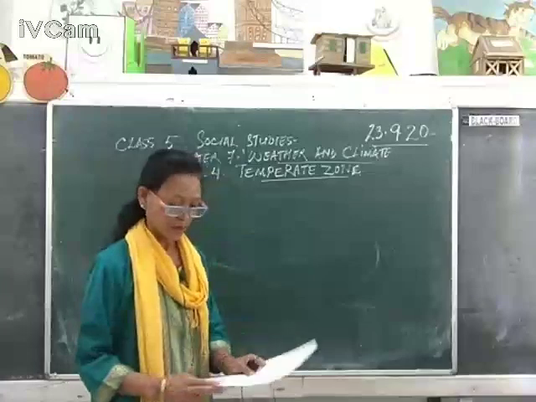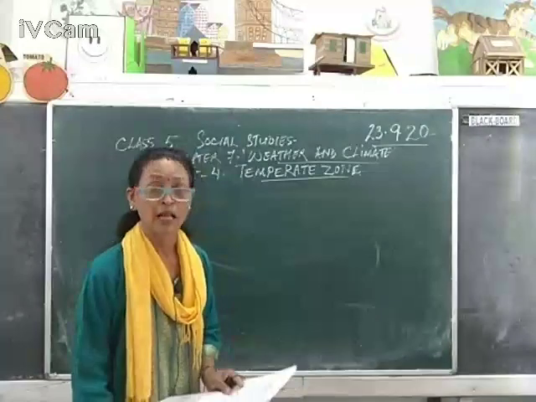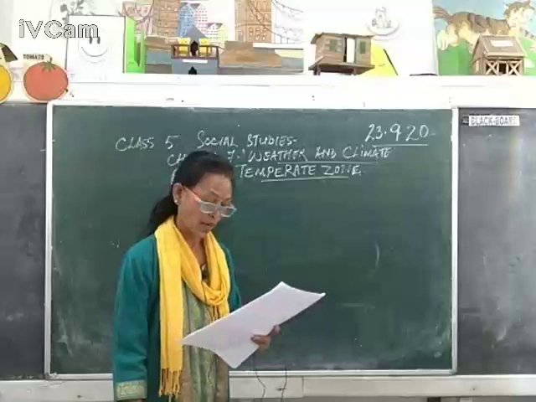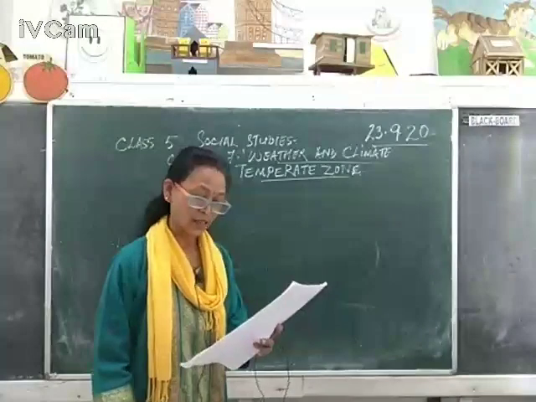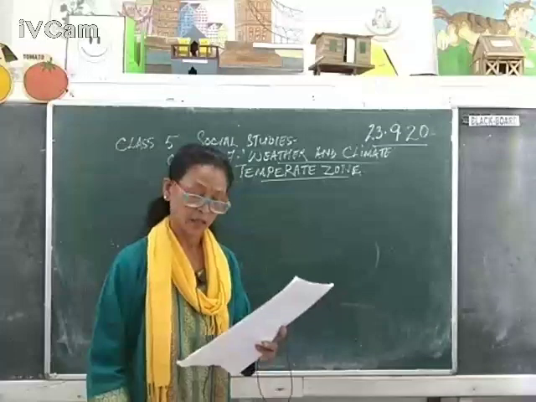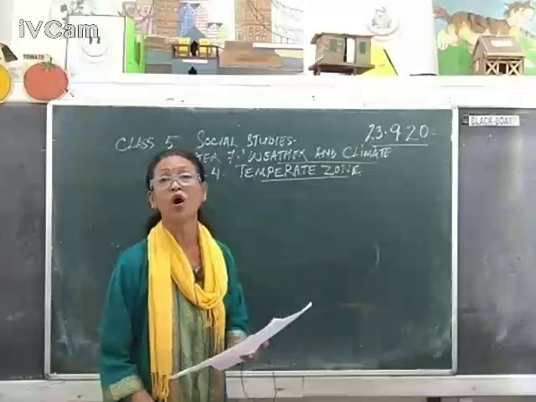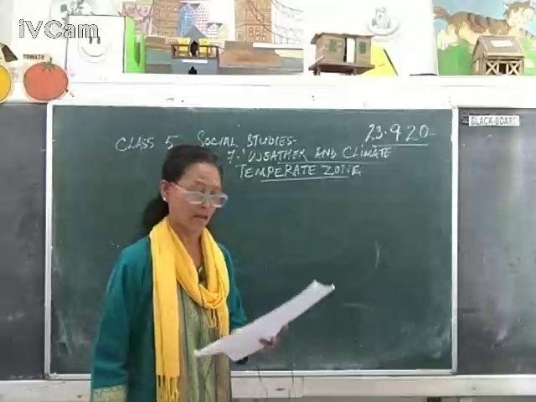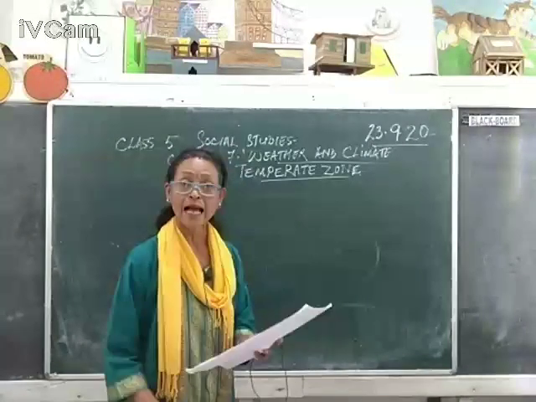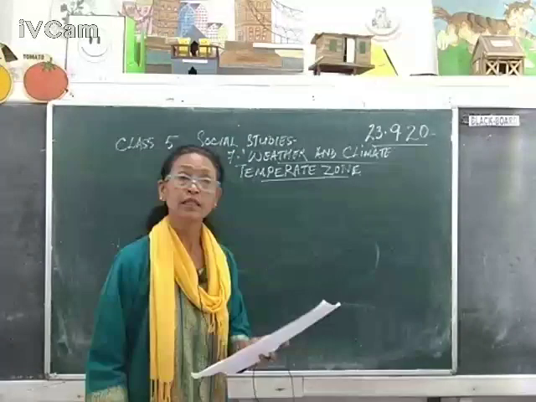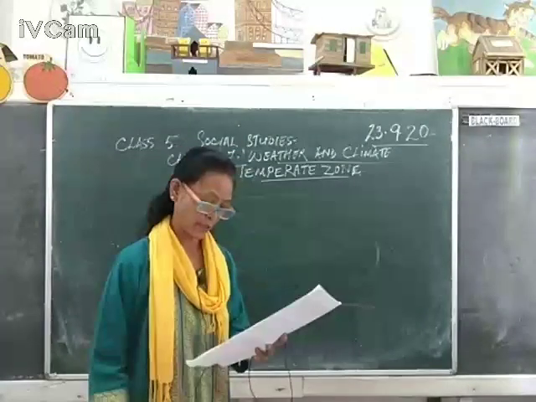Hence, these regions are very hot. The regions away from the equator get rays of the sun falling on the earth that become slanting or oblique, which I had explained in the earlier class. So, the regions getting the slanting rays of the sun are extremely cold, okay?